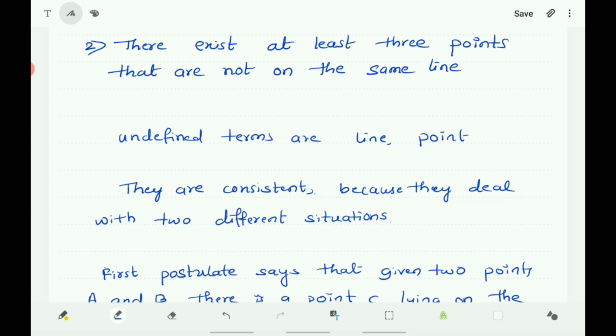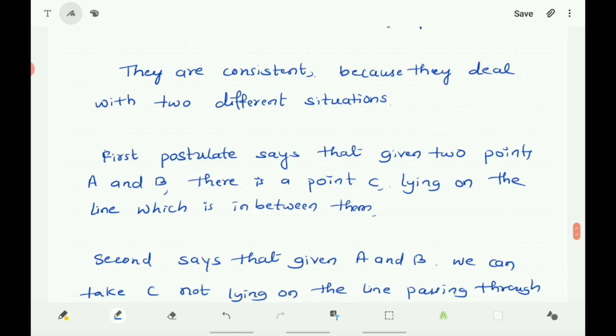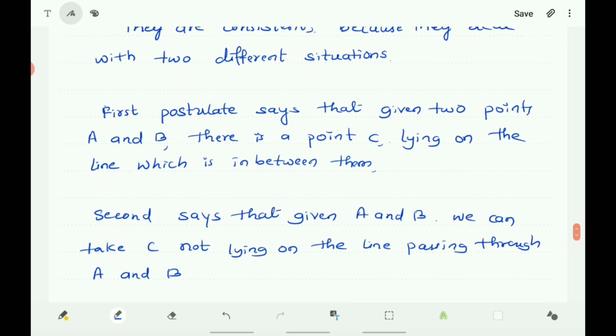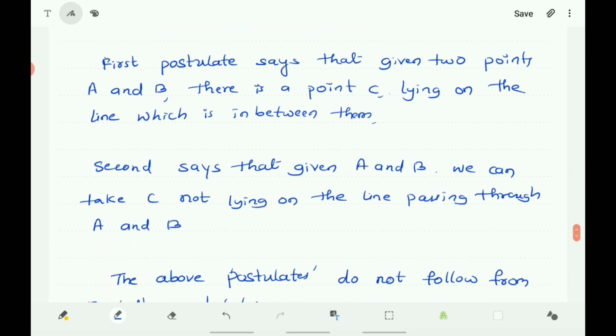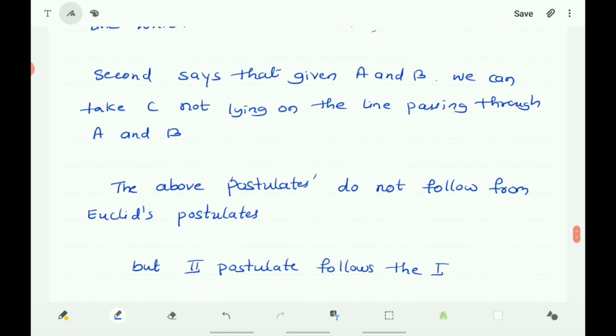The first postulate says that given 2 points A and B, there is a point C lying on the line which is in between them. The second says that given A and B, we can take C not lying on the line passing through A and B. The above postulates do not follow from Euclid's postulates, but the second postulate follows the first one.